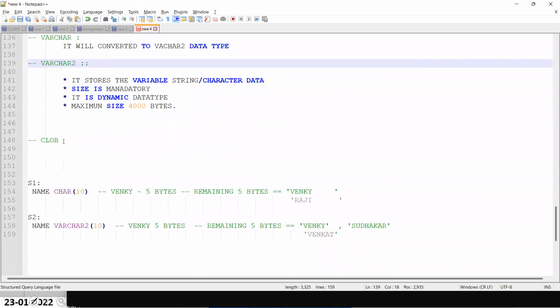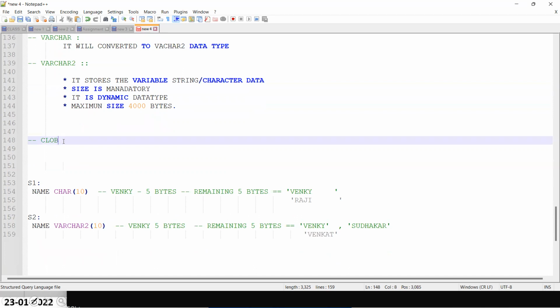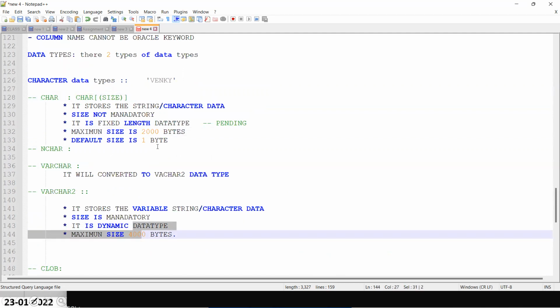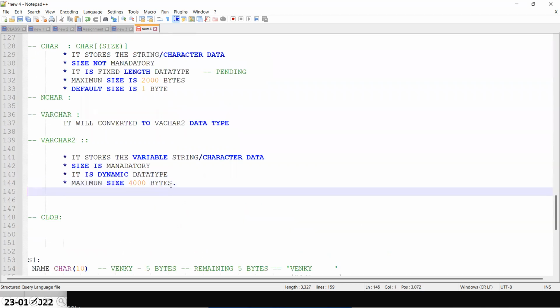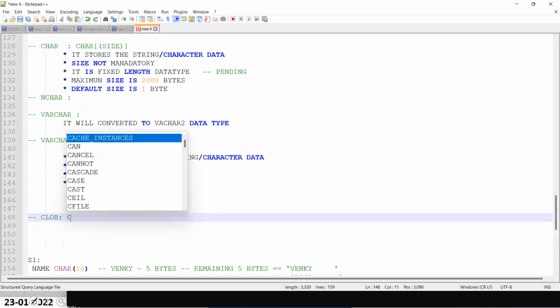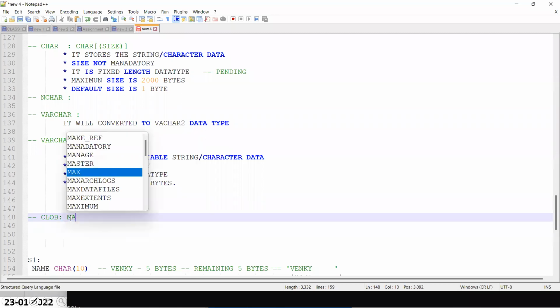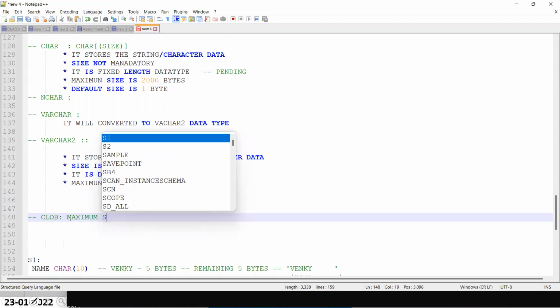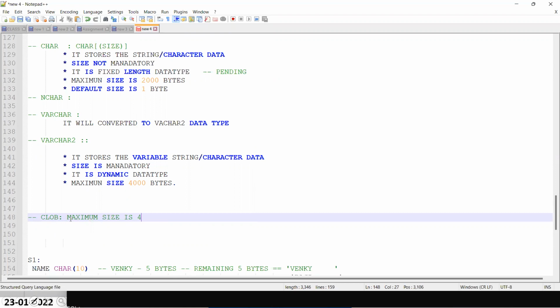Sorry, don't worry. Next, another character data type is CLOB. Now, if your requirement is to store 2000 bytes, then you can go for char. If it is more than 2000 bytes, then you will go for the 4000. But if your column is getting more than 4000, that means you need to store 1 GB, 2 GB like that of data. By that time we can't use the varchar2 data type, right? So you need to declare the CLOB. The maximum size of CLOB is 4 GB.